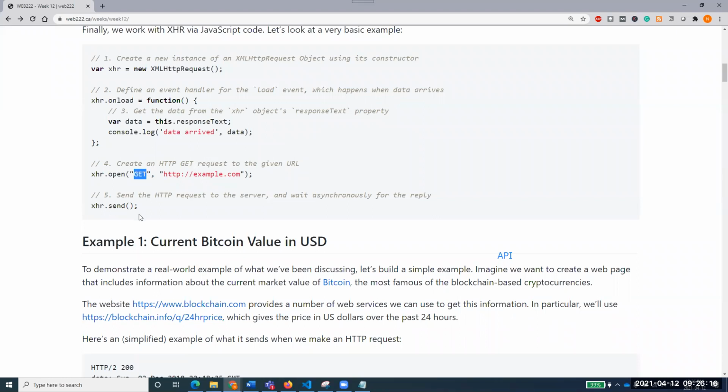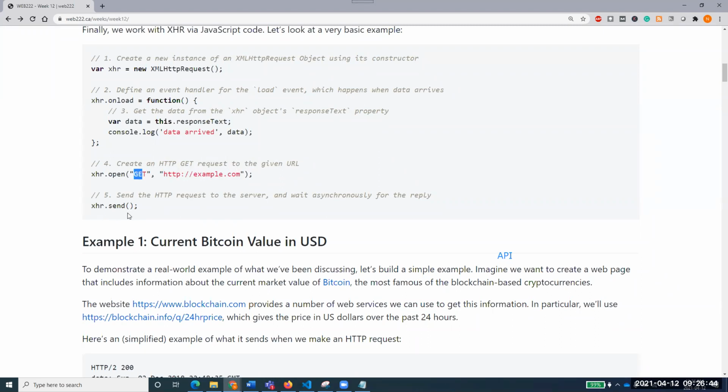You remember GET, POST, PUT, DELETE, etc. But right now, just consider xhr.open: create an HTTP GET request to the given URL. In my example, it would be Seneca.com. If I have to bring up your data, I'll write Seneca.com here, or whatever interface Seneca has provided to us. I will mention that and say use the GET method and open this one. So you're creating this connection.